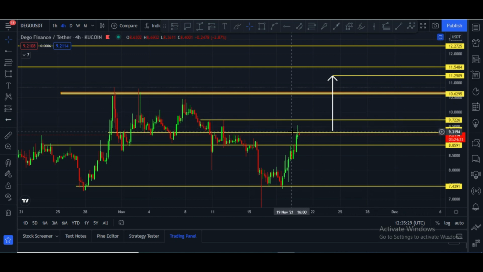But this area is very important because here you can see several rejections. This area is very important to break, $9.25 to $9.50 price area. Once Digo Finance breaks this area, definitely it is going to hit my targets. Let me please show you my second chart.